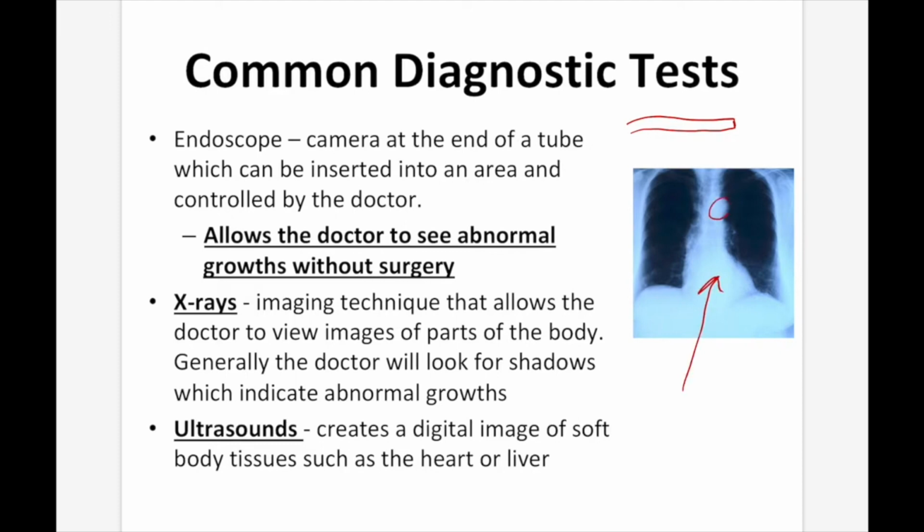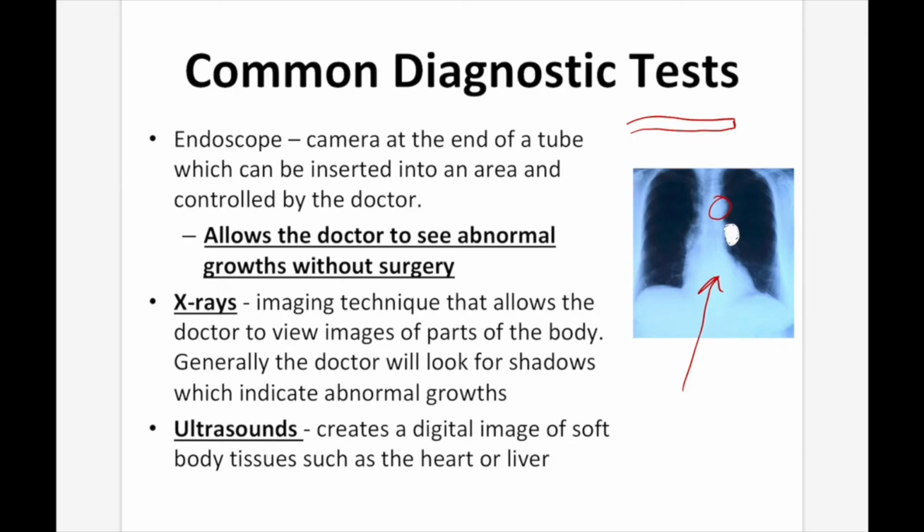You might see a little something right there. That might be a little something. It might not. But generally, you'll see something inside the photograph that might indicate it. And this might be a little shadow, or maybe a little bit more of an enlarged white area. If the doctor sees a bit more something like this on the photo, that might indicate that cancer is present in that area of the lungs. And then they can go in and have a better look.